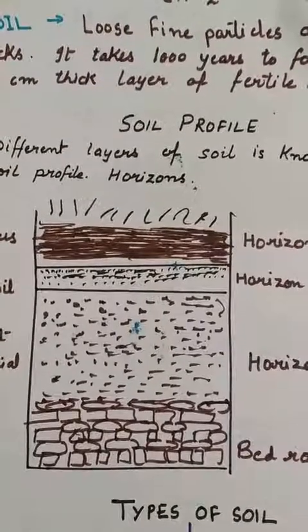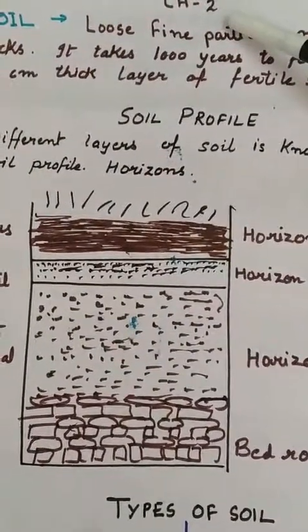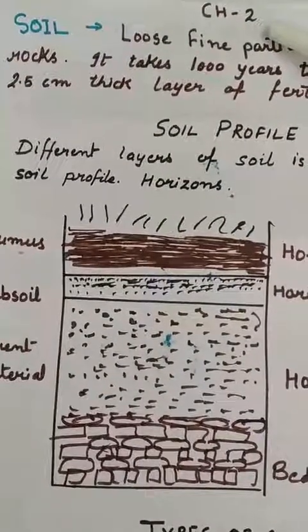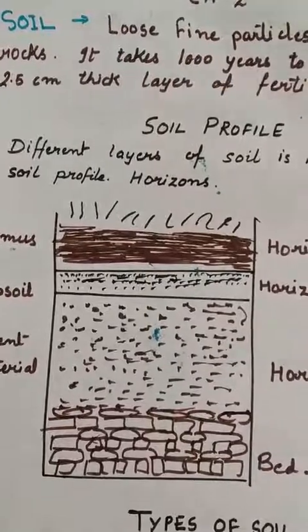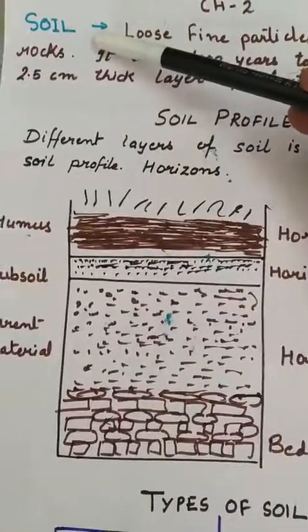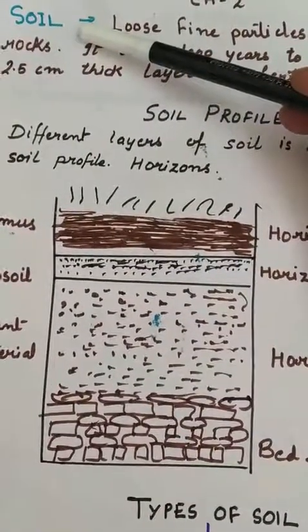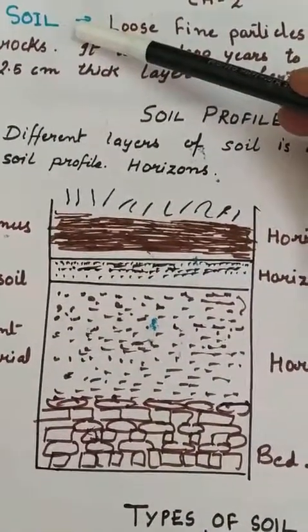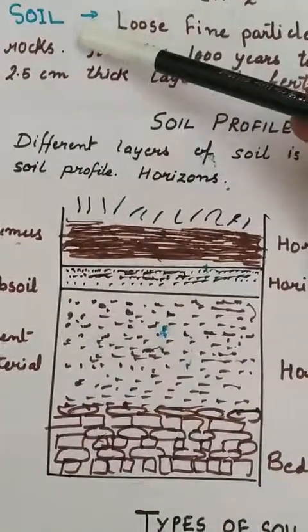Today I will continue with the same chapter, that is chapter 2, Land, Soil and Water Resources. Today I will explain to you the next part of the chapter, that is soil. In the last class I explained to you students about the land and the different forms of land. Okay? Now what is soil?